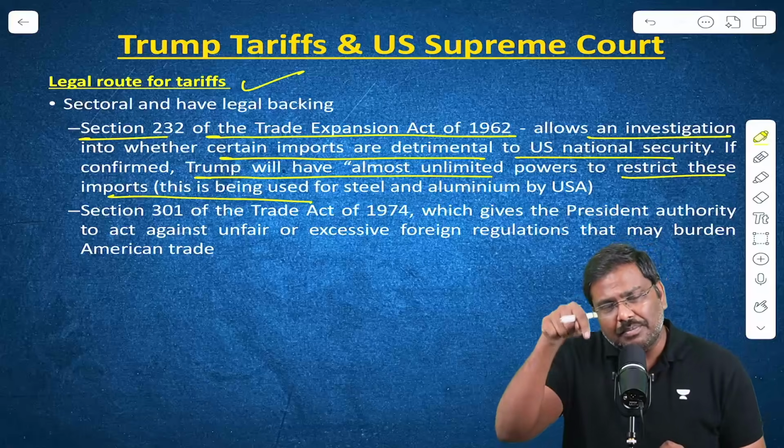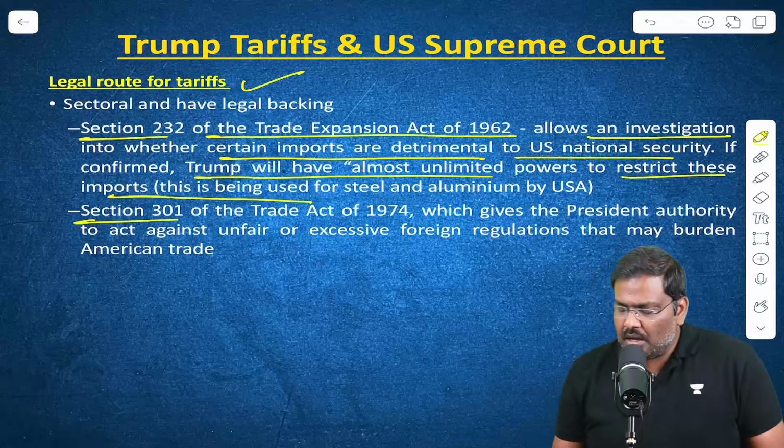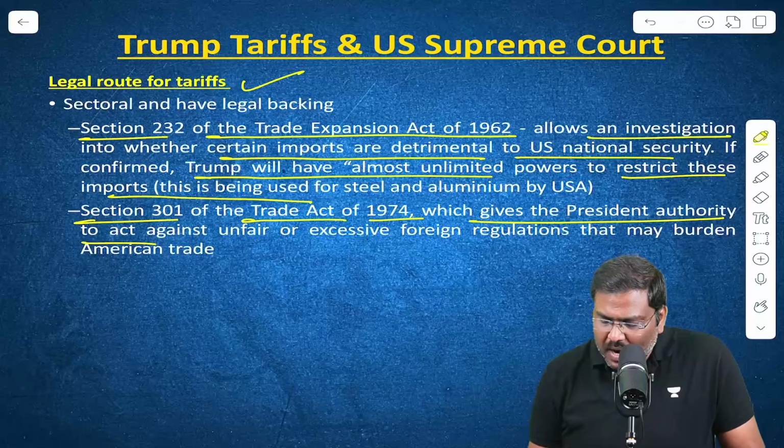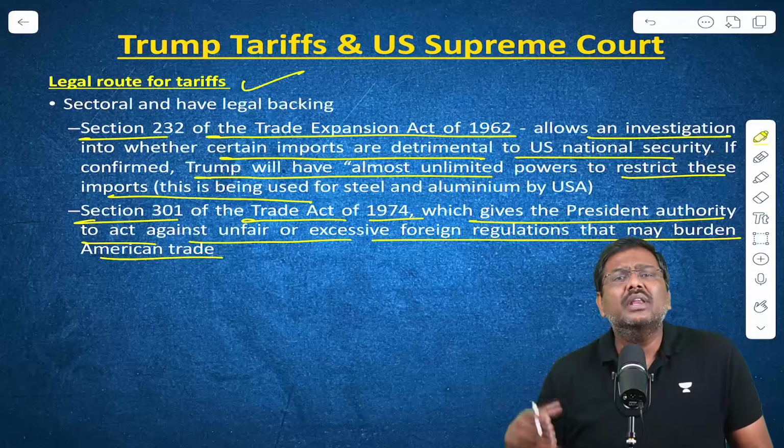This is applicable even today as we speak. Section 301 of the Trade Act of 1974 gives the president authority to act against unfair or excessive foreign regulations that may burden American trade.